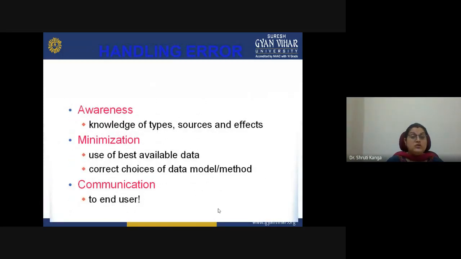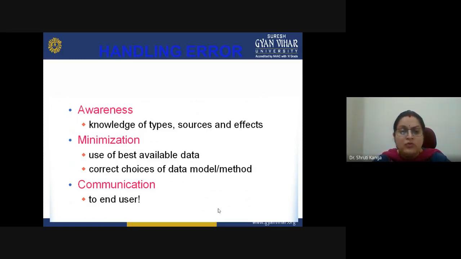Then awareness is also needed. As I told you, we have to be aware of the different techniques, tools, and standards through which different policies are being framed. If we are not aware, then we are not able to do justice to the data which we are using.